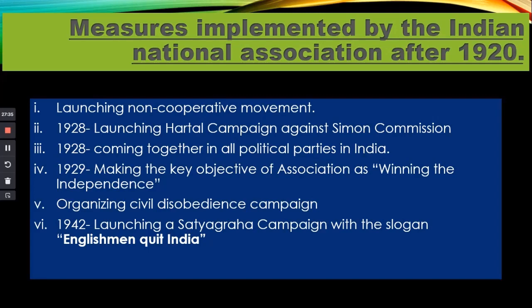So the first one, launching the non-cooperative movement.